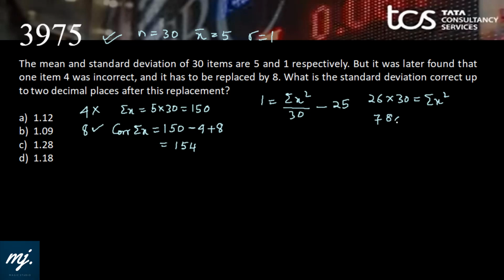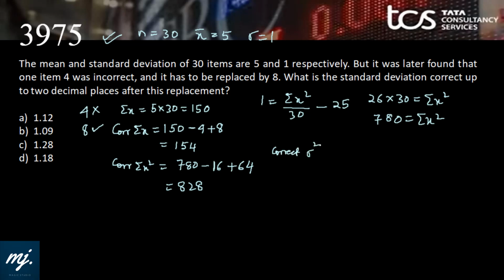780 is the wrong value of summation x square. Correct value of summation x square would be 780 minus the wrong value's square. Wrong value was 4, square is 16, plus the correct value's square, that is 64. So 780 minus 16 plus 64 will give 828 as the correct summation x square.